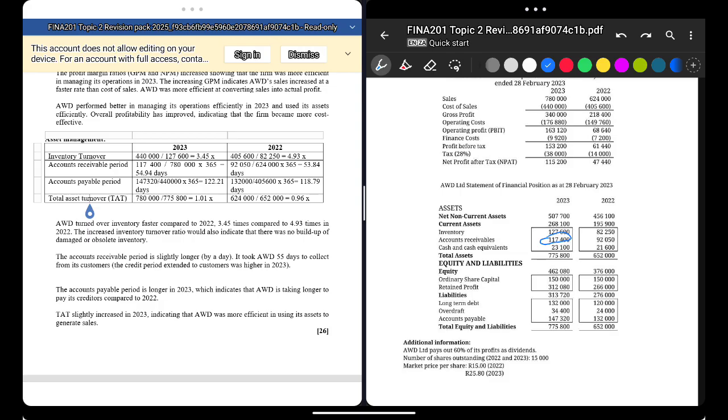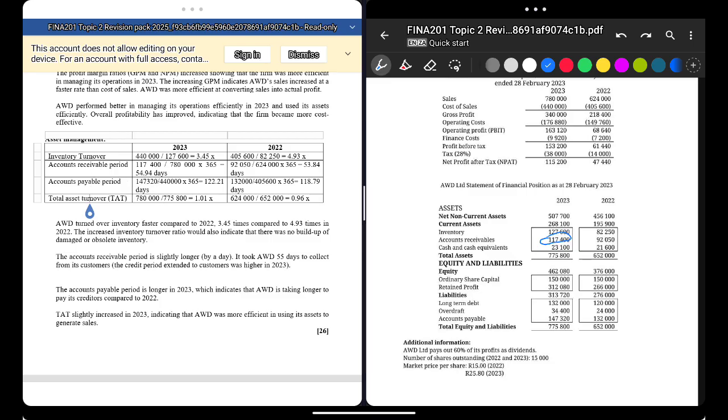54.94 days. What does it mean? It takes 54.94 days for all those people who owe you money, the debtors, to give you your money. All those people who took credit sales, who took on debt, owe you money. So how many days do they take? The shorter the number, the better, because you're getting that money back. This one I said leave out. We're not doing that anymore.